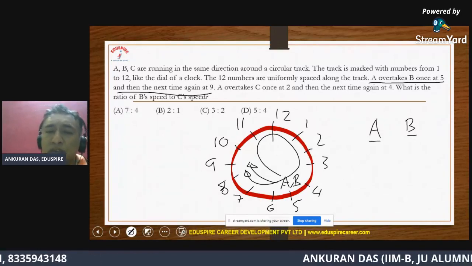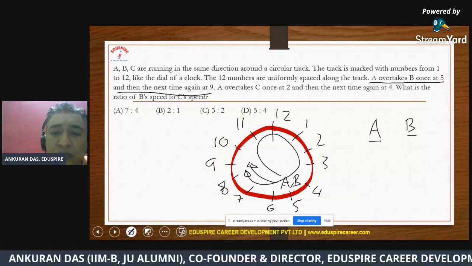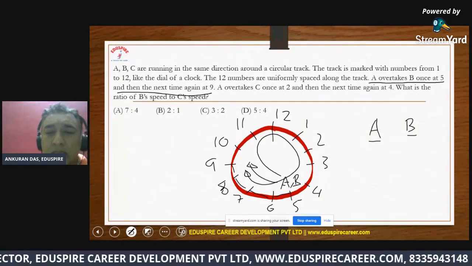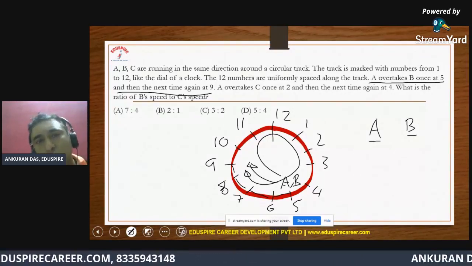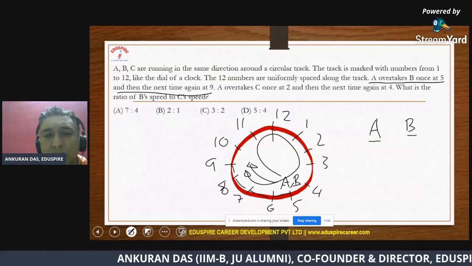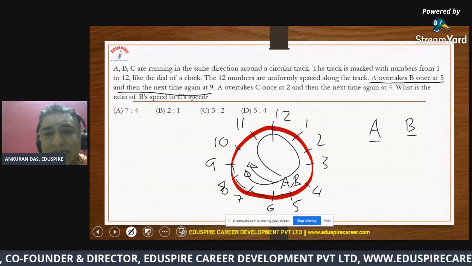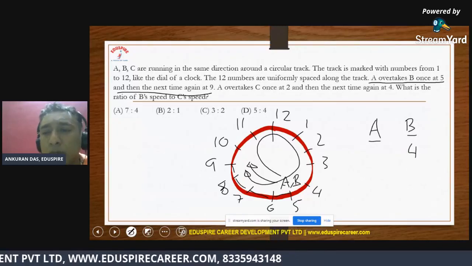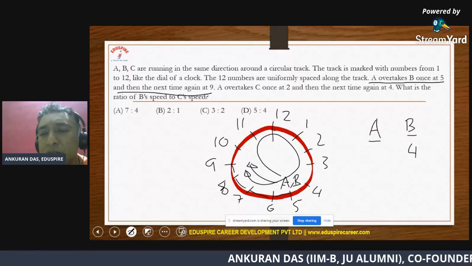All right, so we can definitely say that by the time B has moved one, two, three, 4 parts, A has moved 4 plus 12 because he has also made one complete round of the circle, that is 12 divisions. Which means he has moved a total of 12 plus 4, that is 16. So by the time B has covered 4 parts, A has covered 16 parts. All right, so their ratio is 4:1.